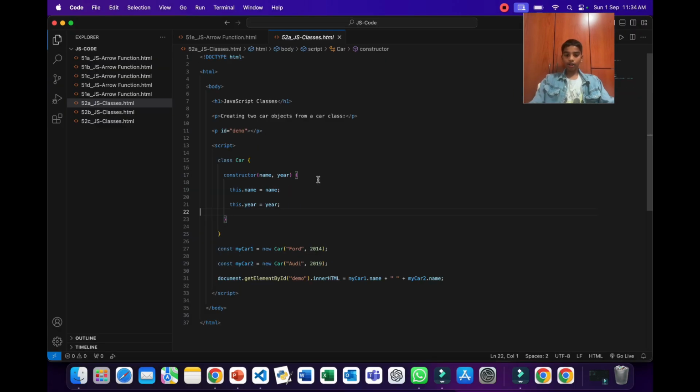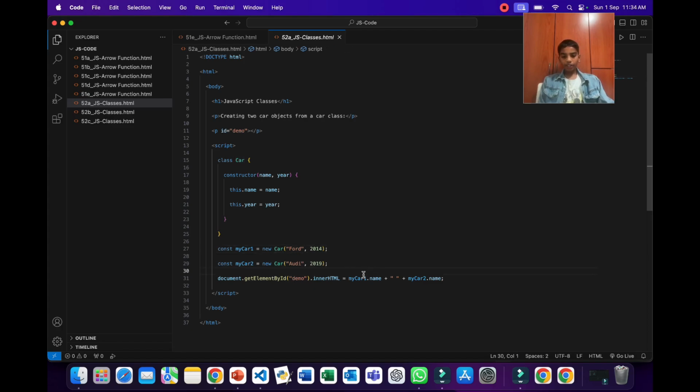As you can see over here, we have an example where we have a class and its constructor and parameters and its code block. And now over here we're using this constructor to create objects. We are using it 2 times here to create new objects. That's why we have used a new keyword over here and Car and passed in the parameters.